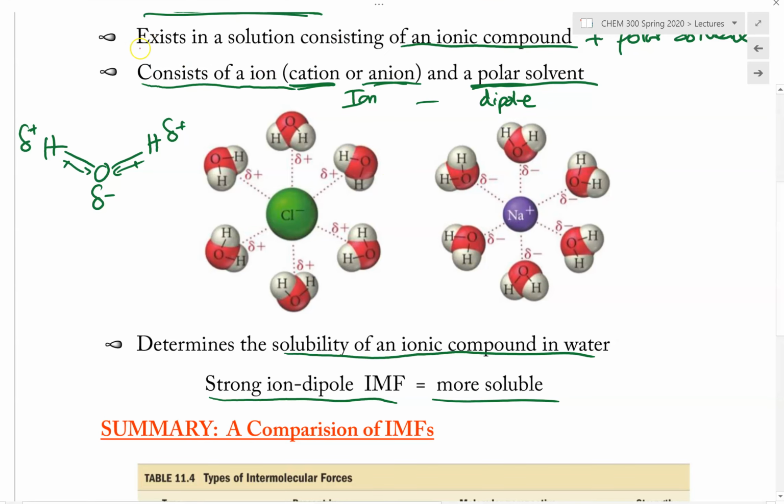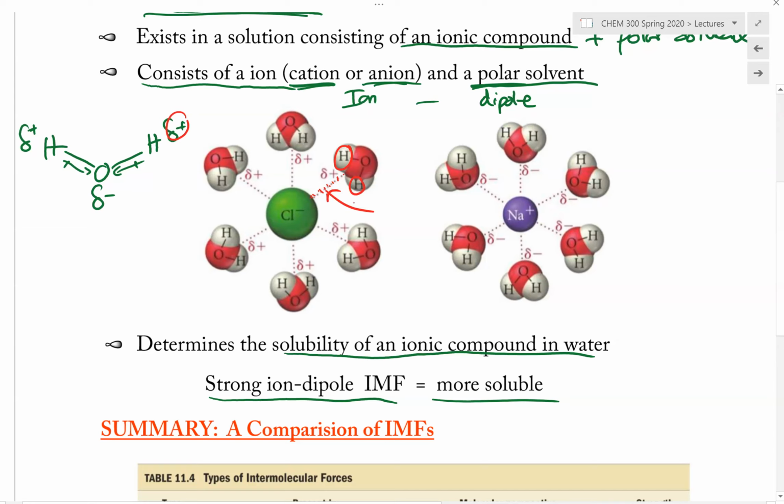In the case of the chloride, it is negative. Because this is negative, it will be interacting with the hydrogen, right? Because it is the hydrogen from water that carries the partial positive charge. So basically, water will reorient itself to put the hydrogen facing toward the chloride. That way, they can interact through this ion-dipole attraction. And this is a strong type of IMF. Why?